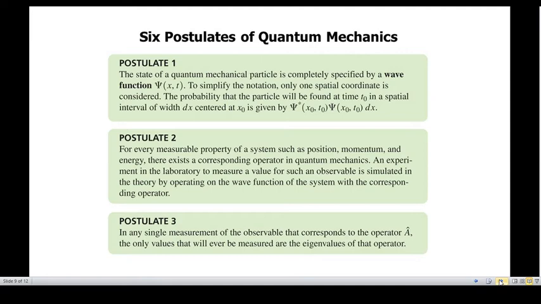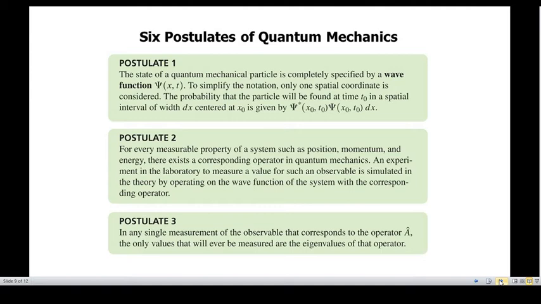The state of a quantum mechanical system is completely specified by a wave function. That is the first postulate.